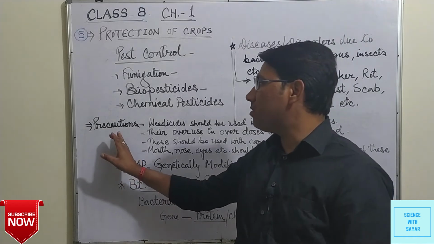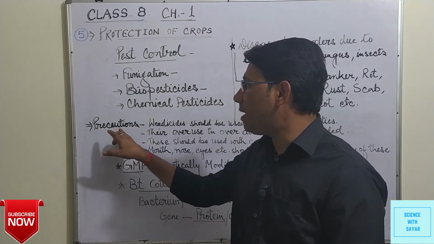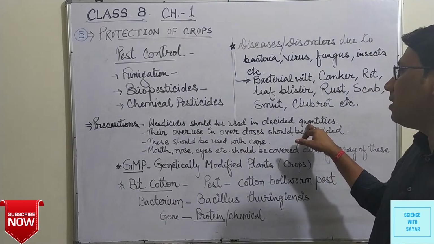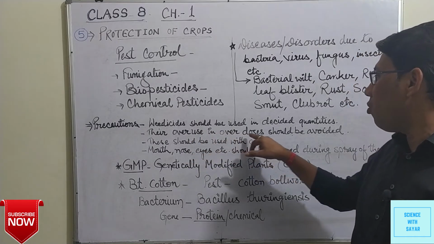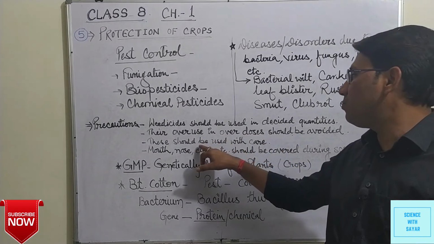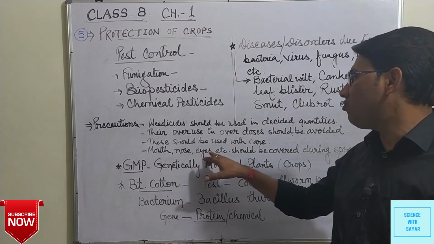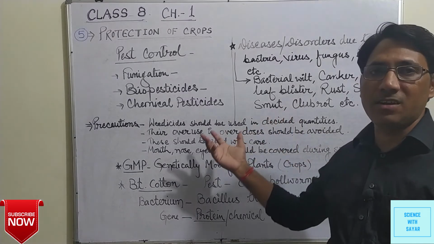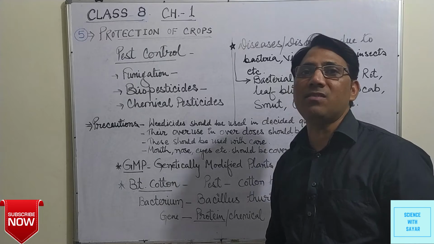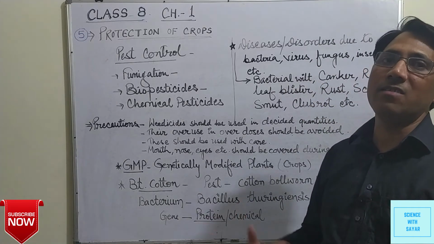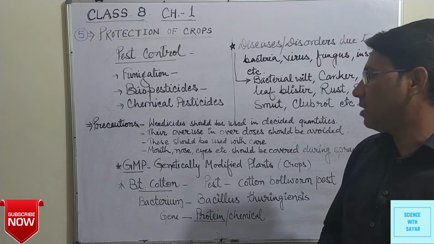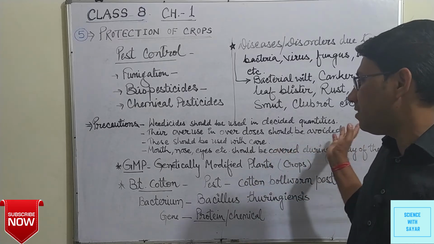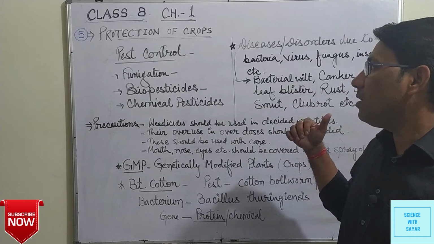There are some precautions we should keep in mind when using these things. Weedicides should be used in decided quantities. Their overuse, in overdoses, should be avoided. These should be used with care. Mouth, nose, eyes, etc. should be covered during spraying of these pesticides, weedicides, etc., because they can harm humans who are spraying these chemicals in the crops or fields.